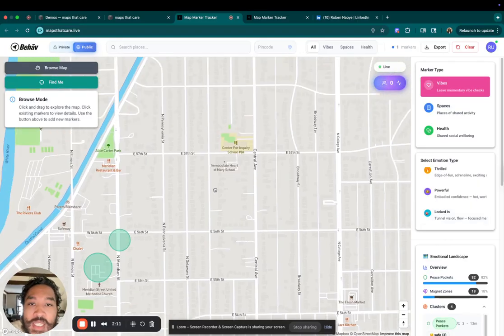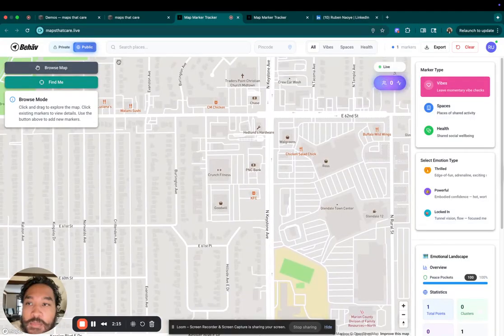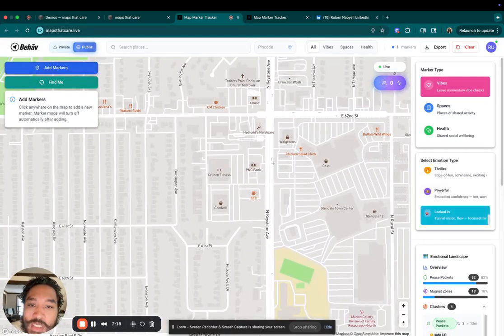Okay. So at any time you go somewhere, let's say I want to go to the gym, right? Boom. I'm feeling focused, feeling locked in over here at the gym. Then I add that on there. Remember, these markers last 30 minutes, right? They last 30 minutes. Clusters last long term.